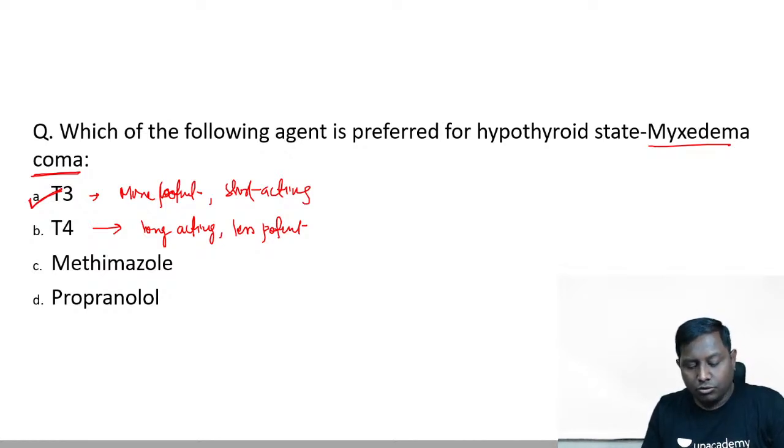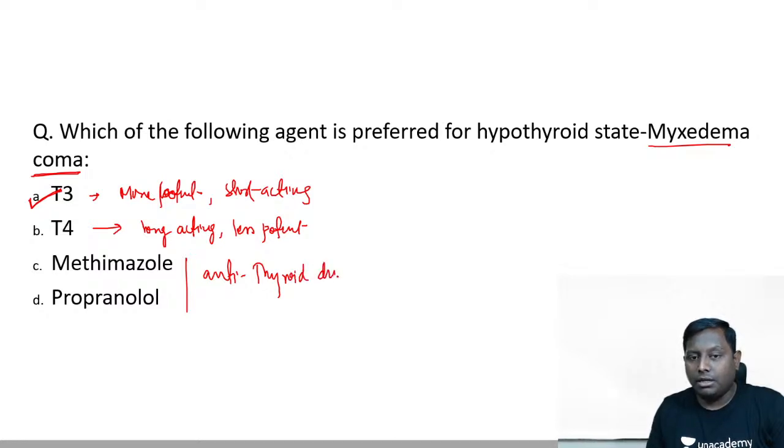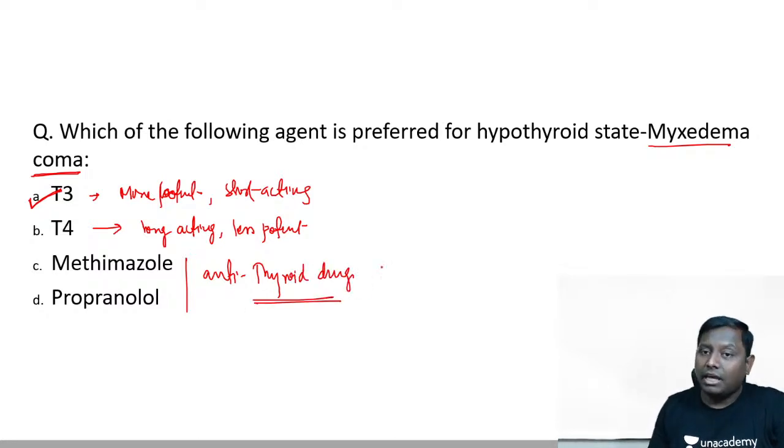Now some of you, those who are thinking about C or D, first of all, methimazole is an anti-thyroid drug. It's one of the thyroid peroxidase inhibitors. How can you give an anti-thyroid drug in a hypothyroid case?